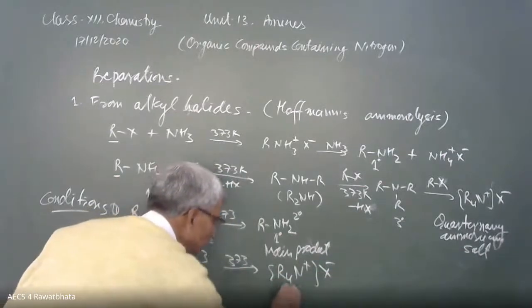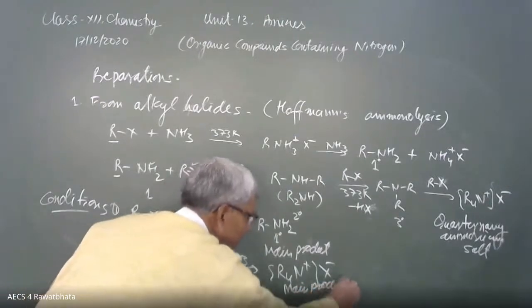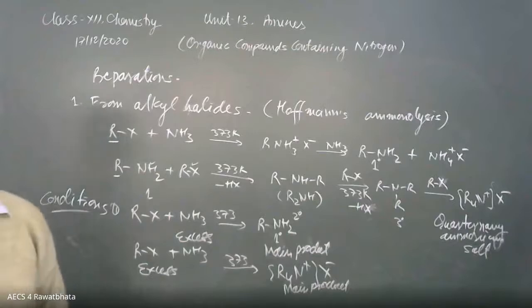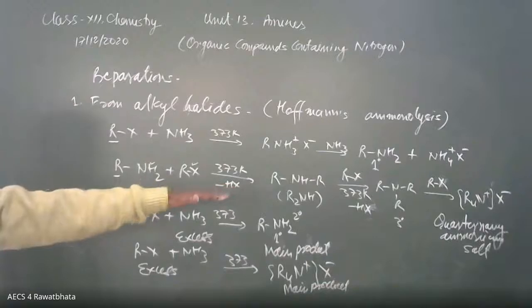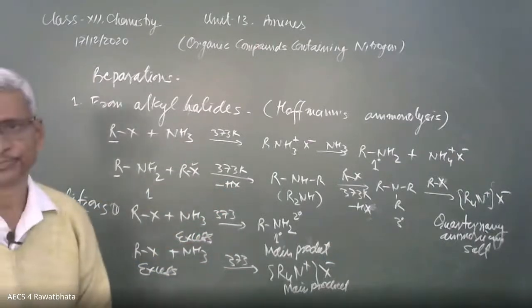This is the main product. Can you see this last reaction? So this is the condition for the reaction. But the main thing is that we get a mixture of a variety of compounds. That's why it is not so useful from the laboratory point of view.